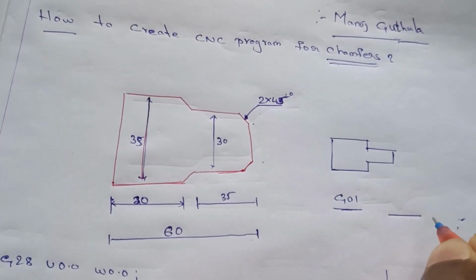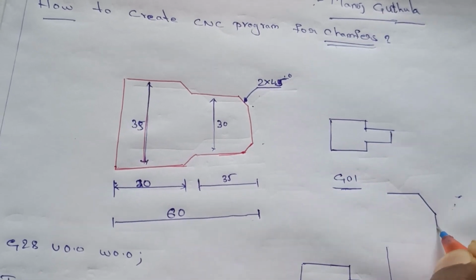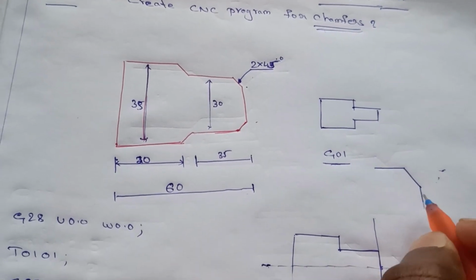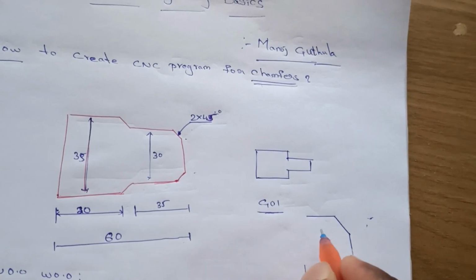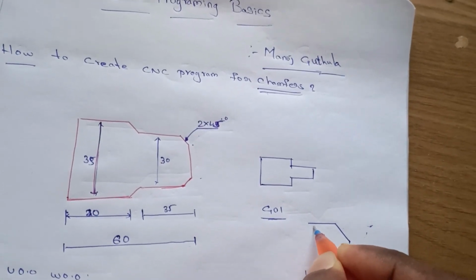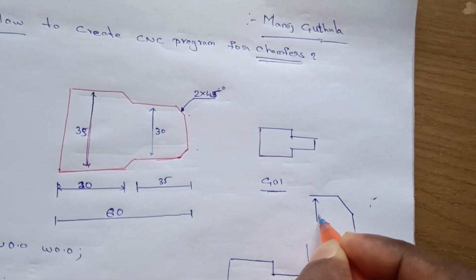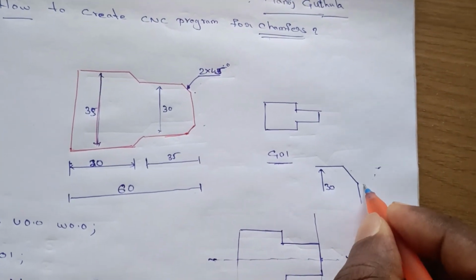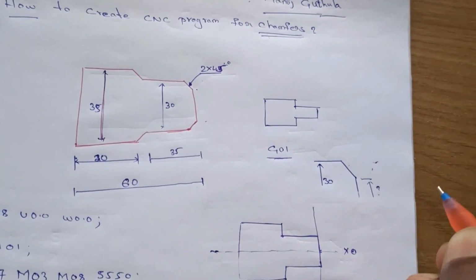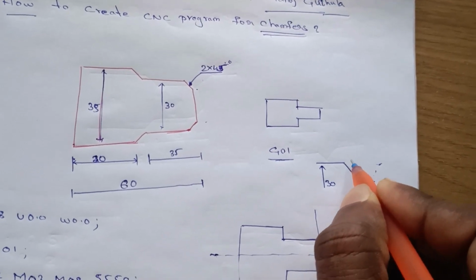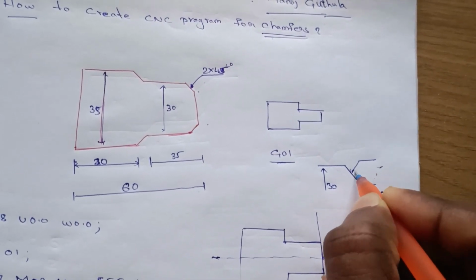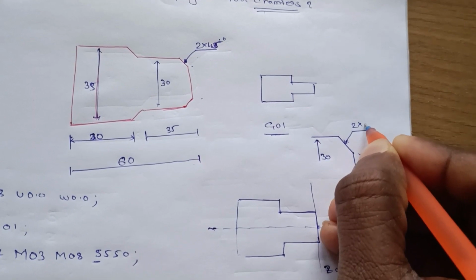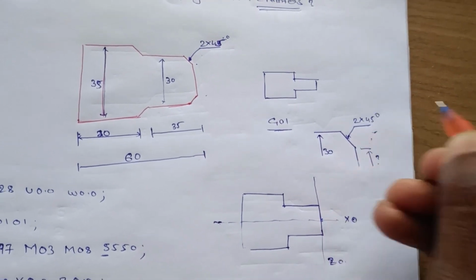I will draw it bigger here. I hope you understand. We have this bigger diameter 30, and for this we don't have a value, and we have this dimension as 2 into 45 degrees.